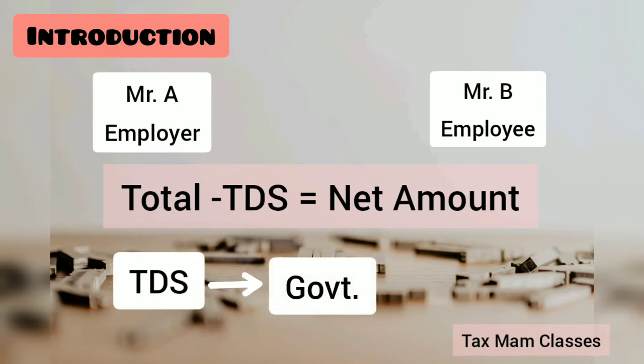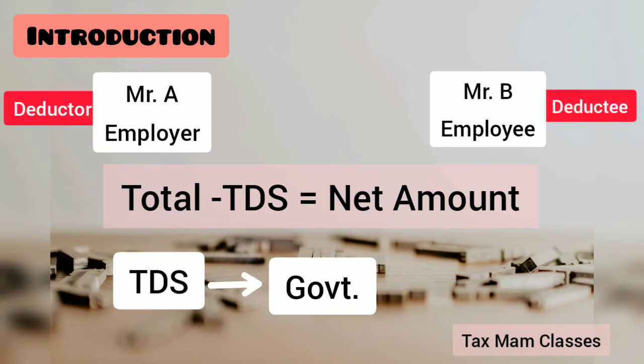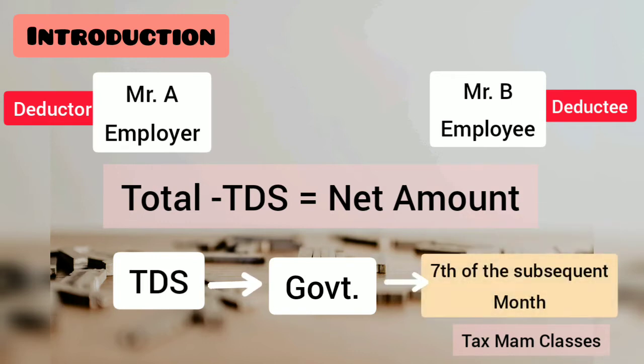So here Mr. A will be called a deductor and Mr. B will be called a deductee. And the deductee can claim this credit while filing the return. And if you ask me when the deductor should deposit this amount to the government, he must deposit it to the government by the 7th of the subsequent month. For example, if a deductor is deducting the tax for the month of August, that means he has to deposit the amount by the 7th of September.